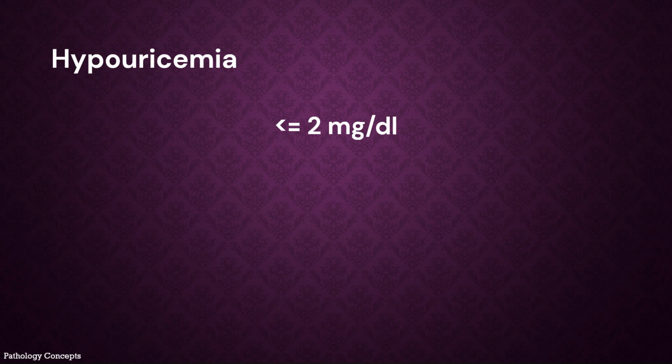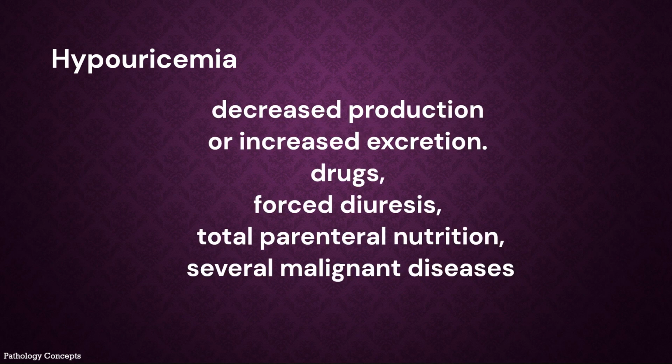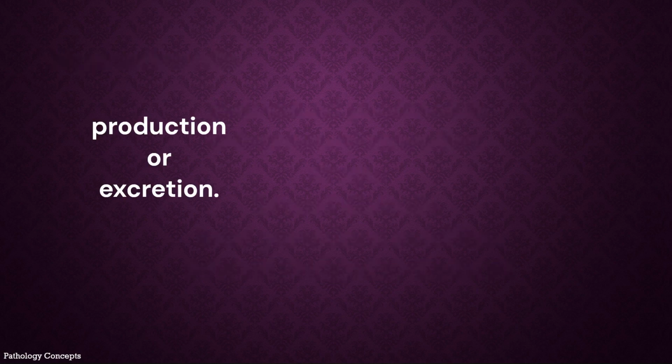Hypouricemia is commonly defined as serum urate concentration of 2 mg per dl or less. A low serum urate concentration may result from decreased production or increased excretion. In most cases, the cause is related to drugs including salicylate, allopurinol, and X-ray contrast agents. Other causes are forced diuresis, total parenteral nutrition, and several malignant diseases like glioblastoma, sarcoma, Hodgkin's lymphoma, etc.